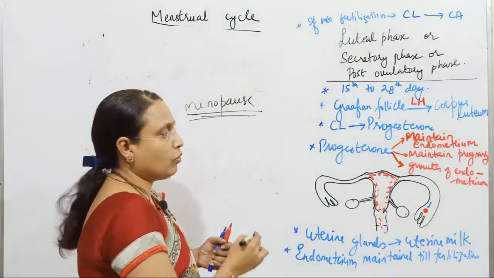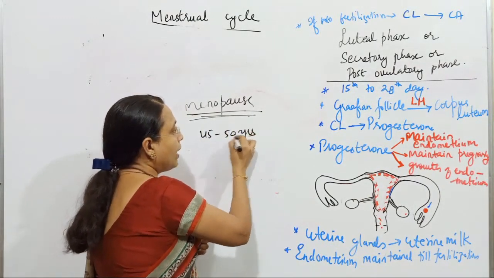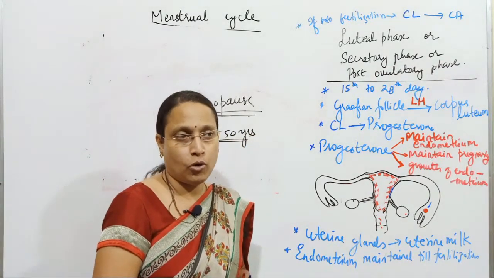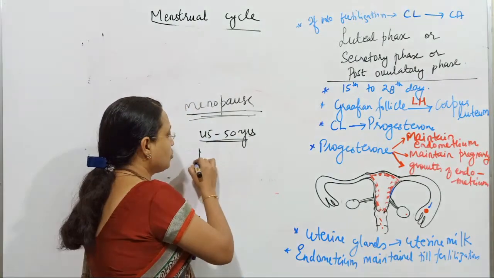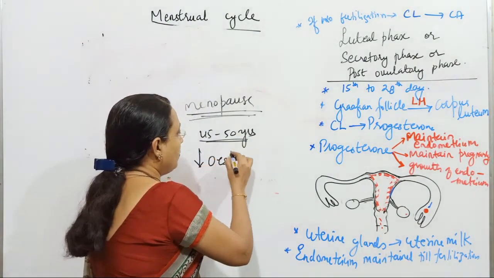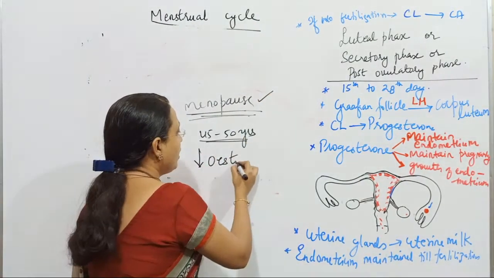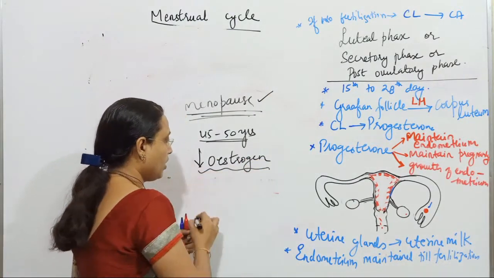Menopause will occur in women between 45 to 50 years. Why do menstrual cycles stop? That is also controlled hormonally. It is because of less concentration of estrogen. In a woman who has attained menopause, estrogen concentration will be less in her body.